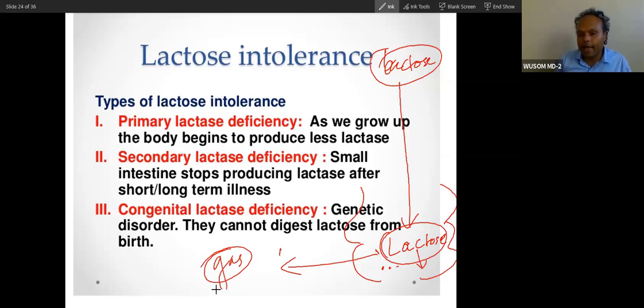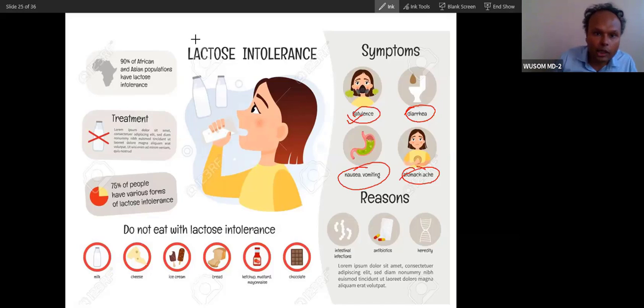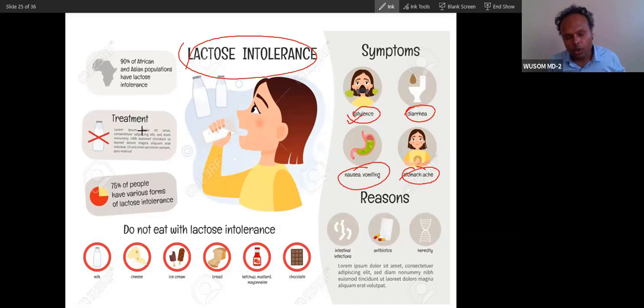There will be production of gas, and because of non-digestion, this may cause vomiting and nausea. You can see flatulence, so gas formation, and then diarrhea can happen because of non-digestion, and because of this gas and non-digestion there can be abdominal pain. Nausea, vomiting, abdominal pain, diarrhea and flatulence are the presentation of lactose intolerance. This is a very easy disorder. You have to understand that if milk is not being digested, it will cause lactose intolerance because of congenital deficiency.